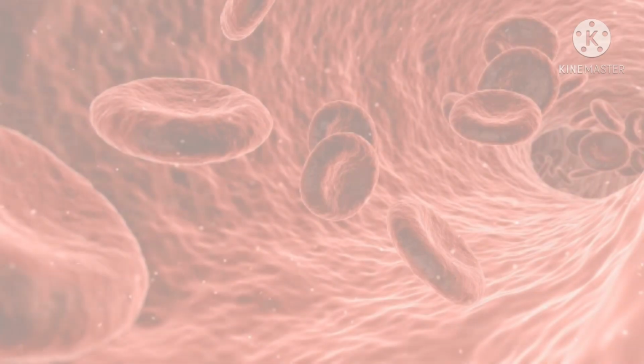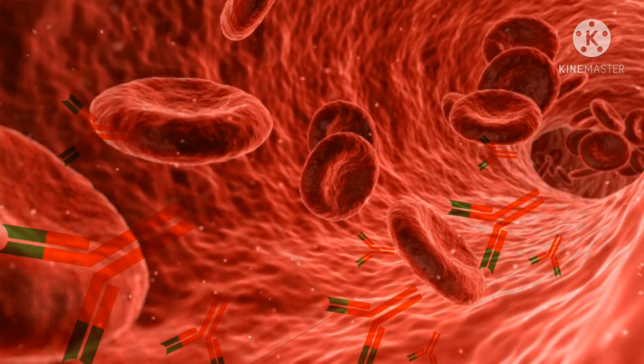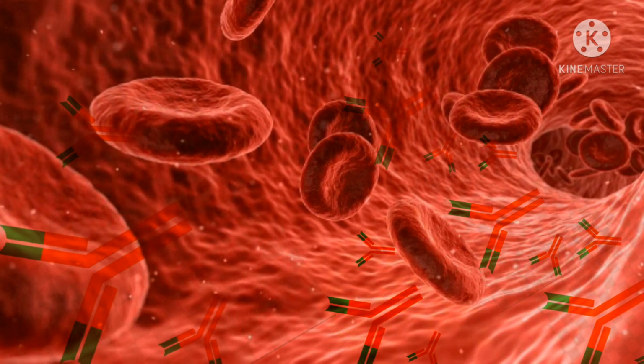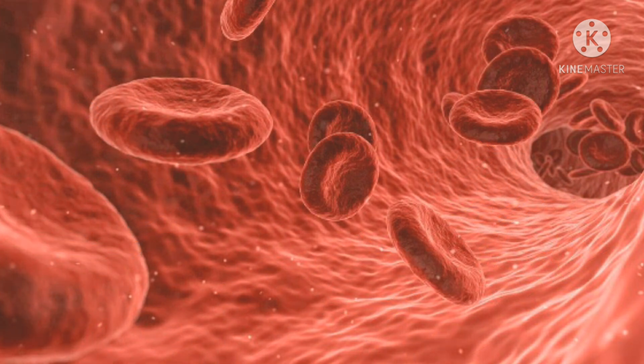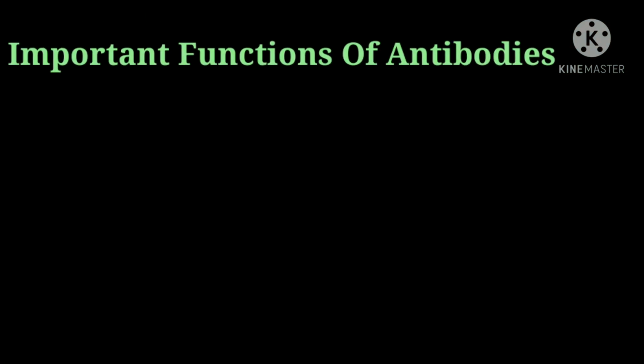Secreted antibodies circulate in the blood where they attack and neutralize antigens that are identical to the one that triggered the immune response. Next, we'll see about some important functions of antibodies.